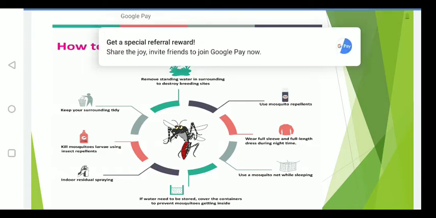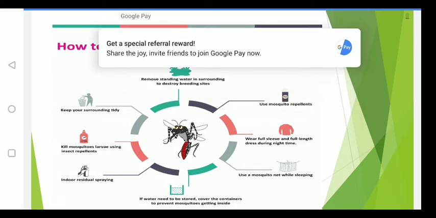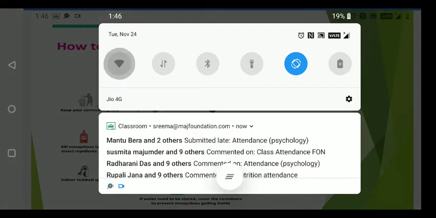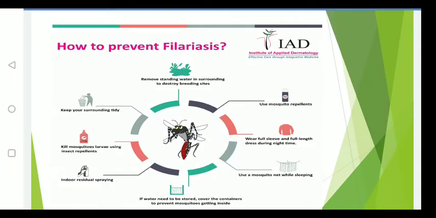When you are storing water in containers, you should cover it properly, because if mosquitoes enter the container, they can breed. Keep your surroundings tidy and kill the mosquito larvae using insect repellents. Then indoor residual spray can also be used. So these are the preventions for filariasis.